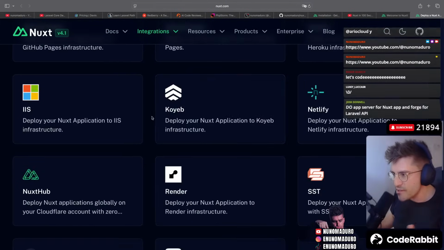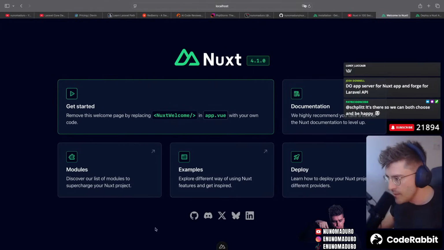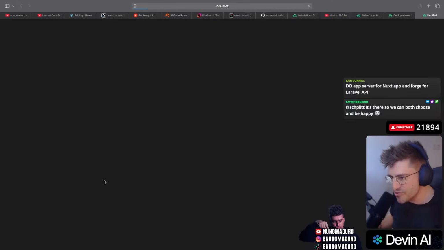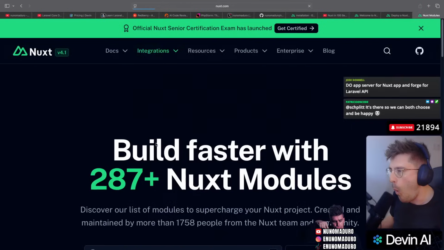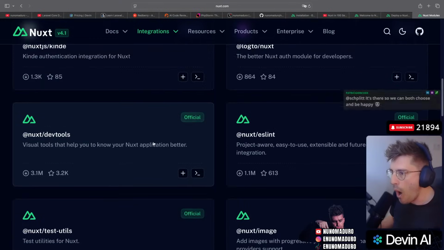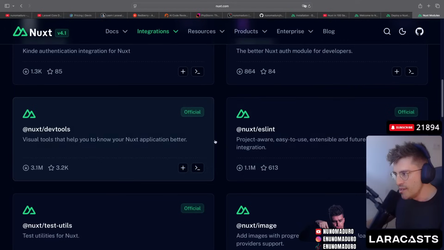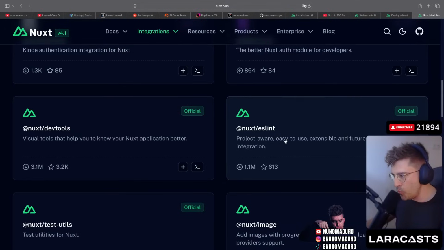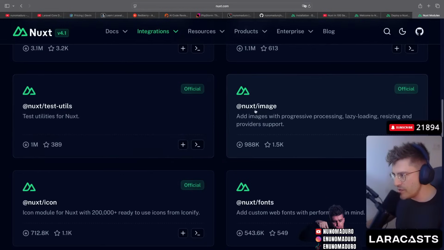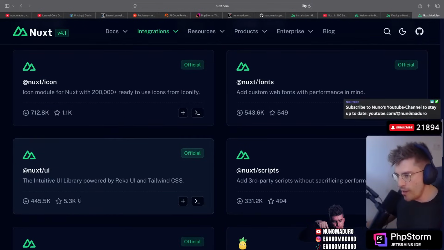So they suggest an overview of documentation for all of these various providers, which is a very cool thing to see. What else? Modules. What is modules? Oh, interesting. Modules seem to be plugins. So if I want to use Nuxt with ESLint, I can just literally pull this in. If I want to use Nuxt with images, or if I want the image component, I can just pull this in. If I want icons, 200 icons ready to use too. Fonts, UI. Ooh, this is a good one.